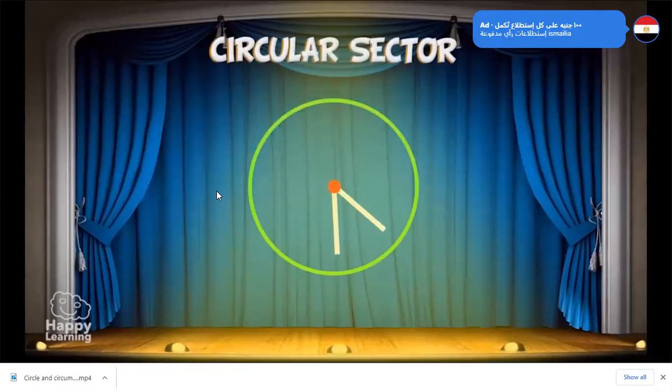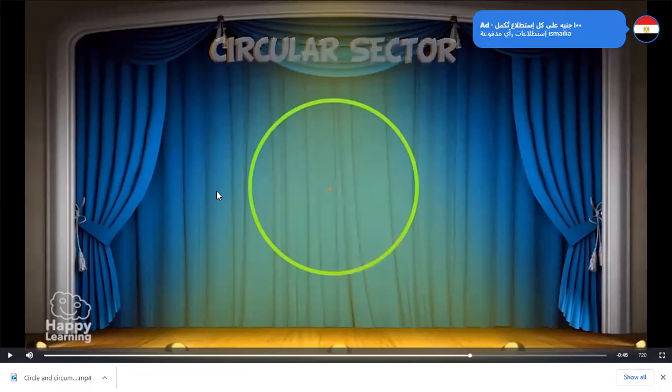And the circular sector is the proportion of the circle which lies in between two radiuses and the arc. It looks like a slice of cheese, doesn't it? So what is the third one? The circular sector. Thank you, Adam. Yes, circular sector. Very good.